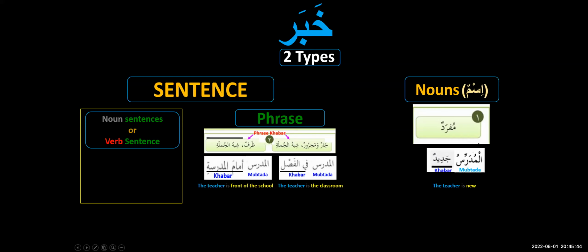But if I would just say to you, "Amam al madrasati," do you understand anything? It's like a phrase, right? Like "Fil fasl," in the classroom. So you'll say, what is in the classroom? Likewise, here you think, what is Amam al madrasati? But together, it is making sense.